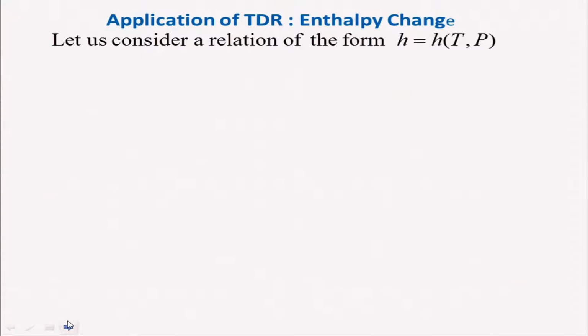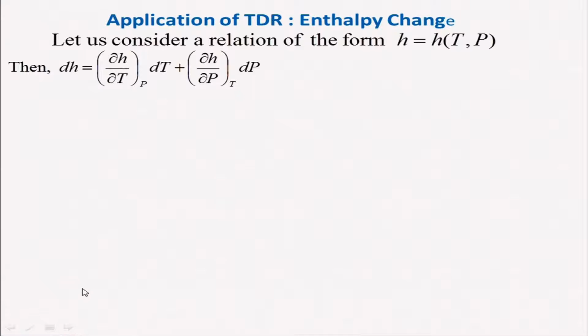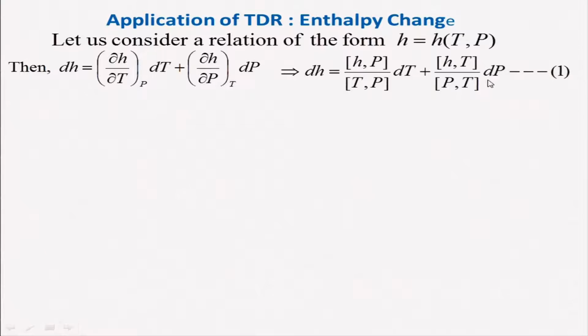So, in a similar way, we can look at the enthalpy change, and we will be following similar procedures. Let us consider a relationship in which the enthalpy is a function of T and P, and we can write dH is equal to (∂H/∂T) at constant pressure times dT, plus (∂H/∂P) at constant temperature times dP. And we can write this in Jacobian form in a similar manner, and dH is equal to T dS plus V dP, that we know from the expression.